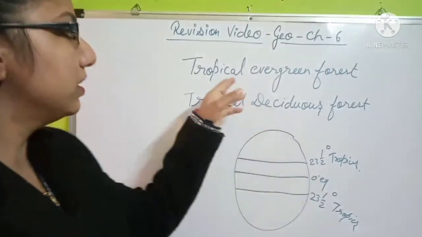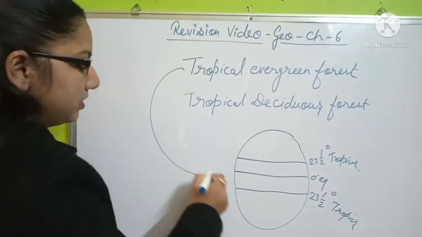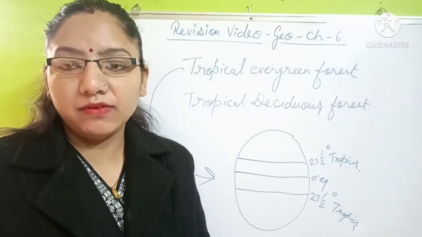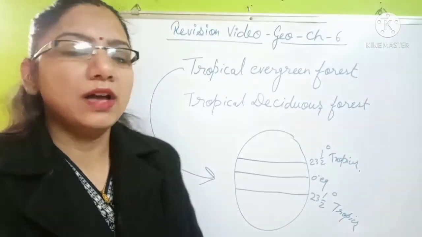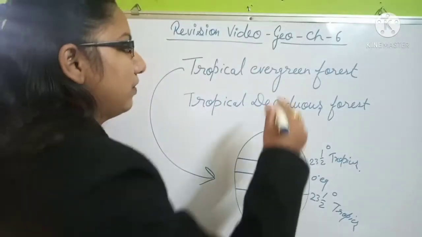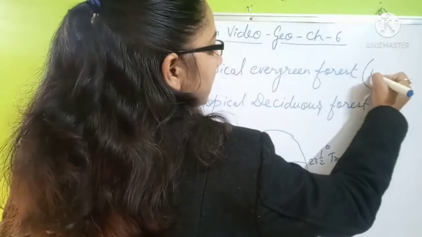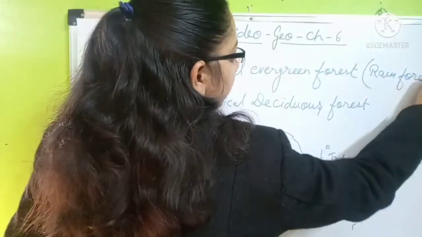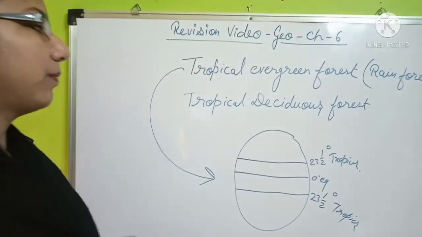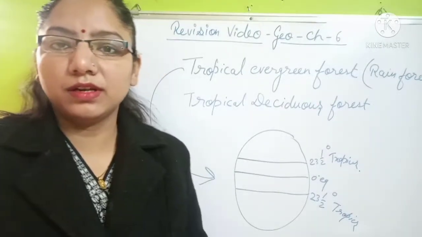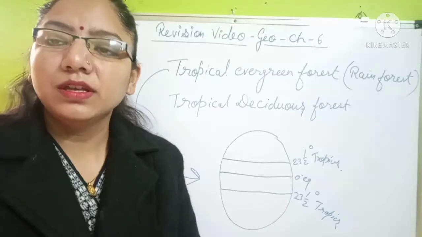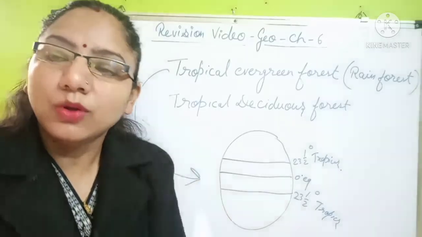Yes, because the tropical evergreen forests are evergreen just because of their rainfall. So that's why these are also known as the rainforest. The tropical evergreen forests are also known as the rainforest, or we can say the areas which receive the highest rain in the whole year.